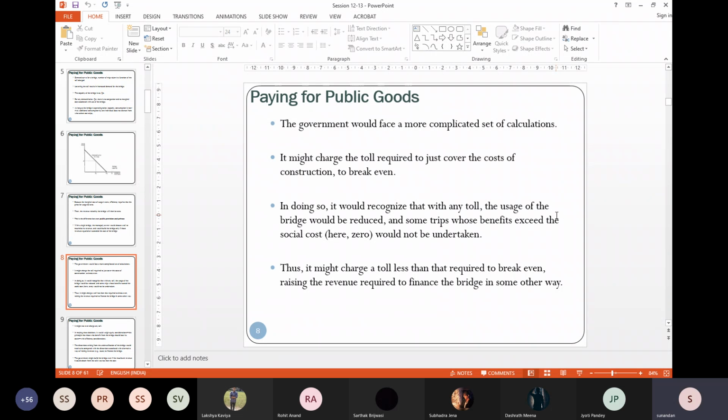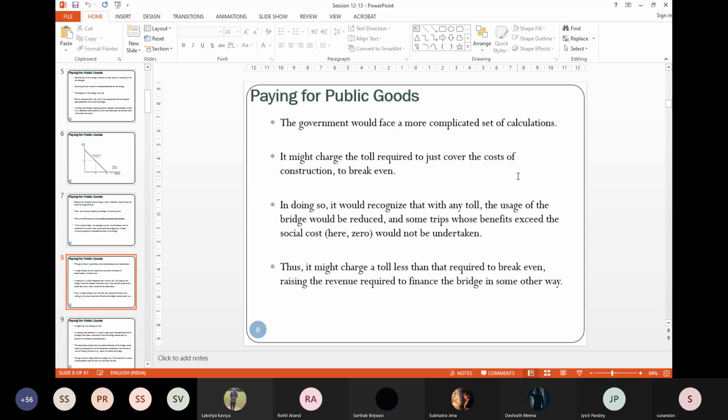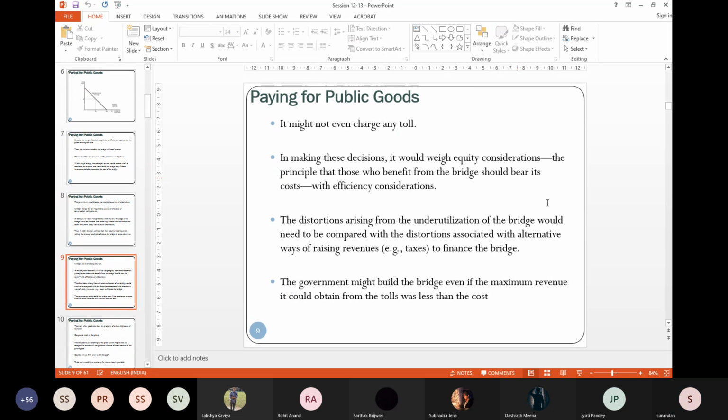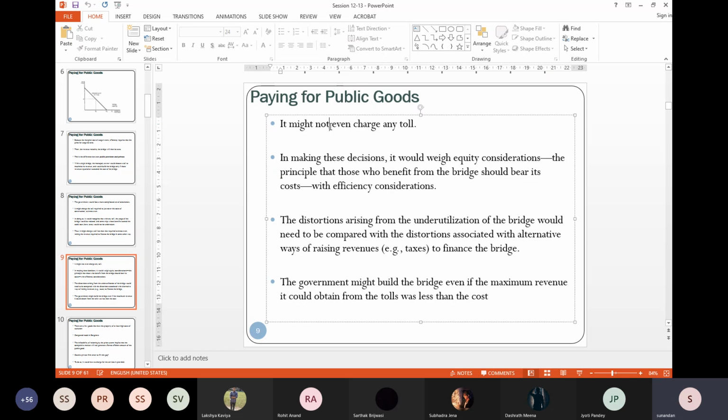So how are these 95% free roads being provided by the government, maintained by the government? By financing it through revenue generated in some other areas by the government, right? Now, as I said, it might not even charge a toll at all.